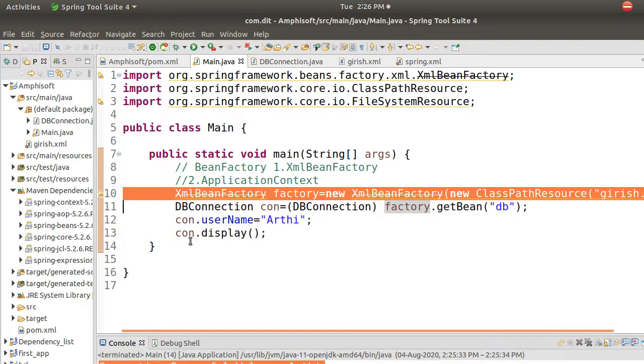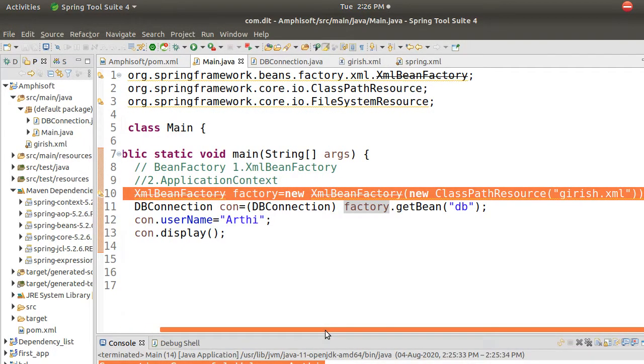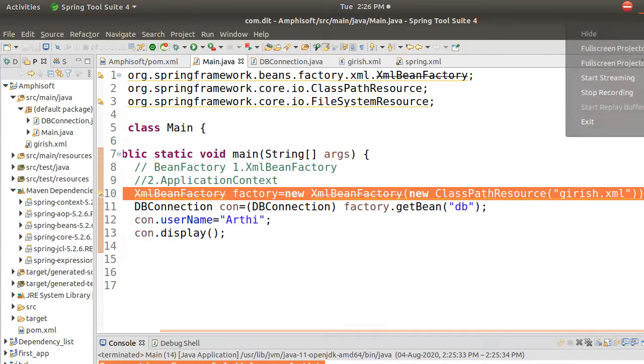Girish, sorry to interrupt. I have one doubt, Girish. Yeah, here. So here what we are